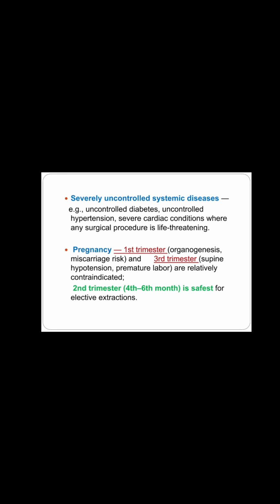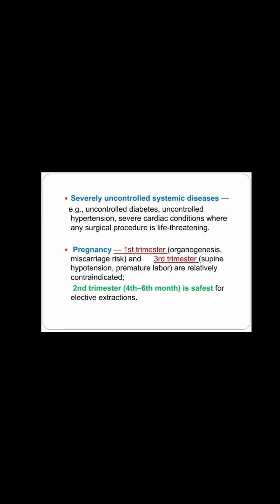Next is severely uncontrolled systemic disease, such as uncontrolled diabetes, uncontrolled hypertension, severe cardiac condition, where any surgical procedure is life-threatening. At last, but very important, during pregnancy. During pregnancy, in first and third trimester, extraction is contraindicated because during first trimester, organogenesis occurs, so extraction may lead to the risk of miscarriage.